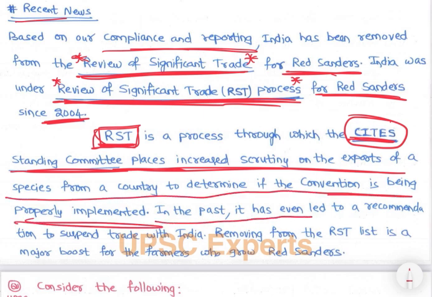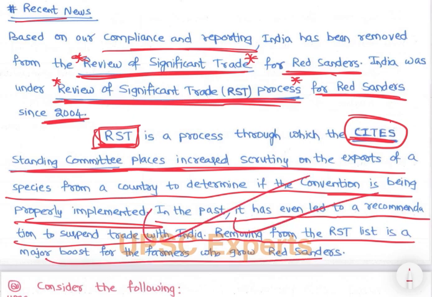In the past, it has even led to the recommendation to suspend trade with India. Farmers grow red sanders, right? So that is the question with respect to red sanders. All the information is given. You can easily study and understand it.